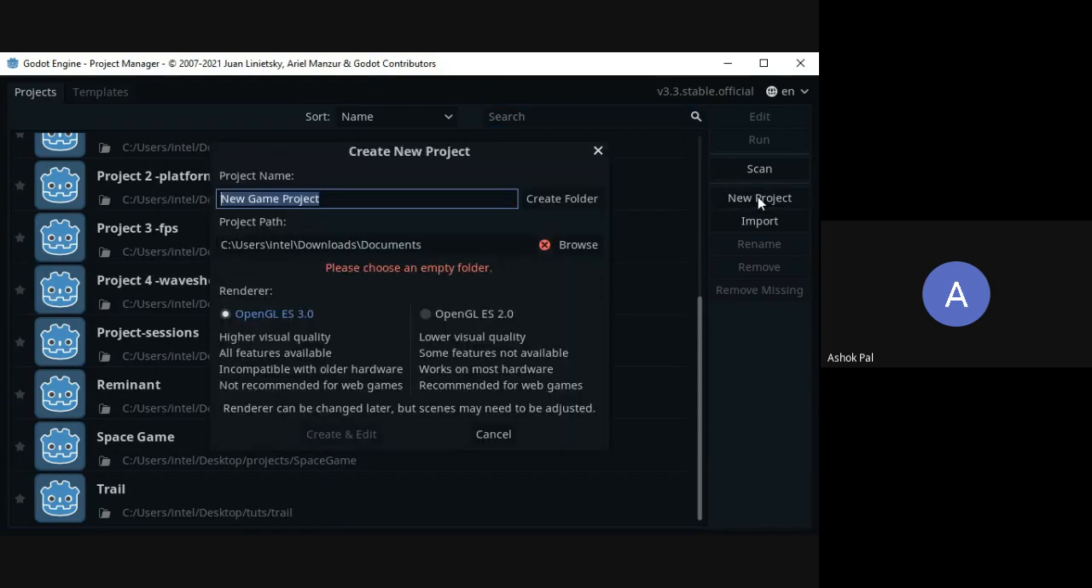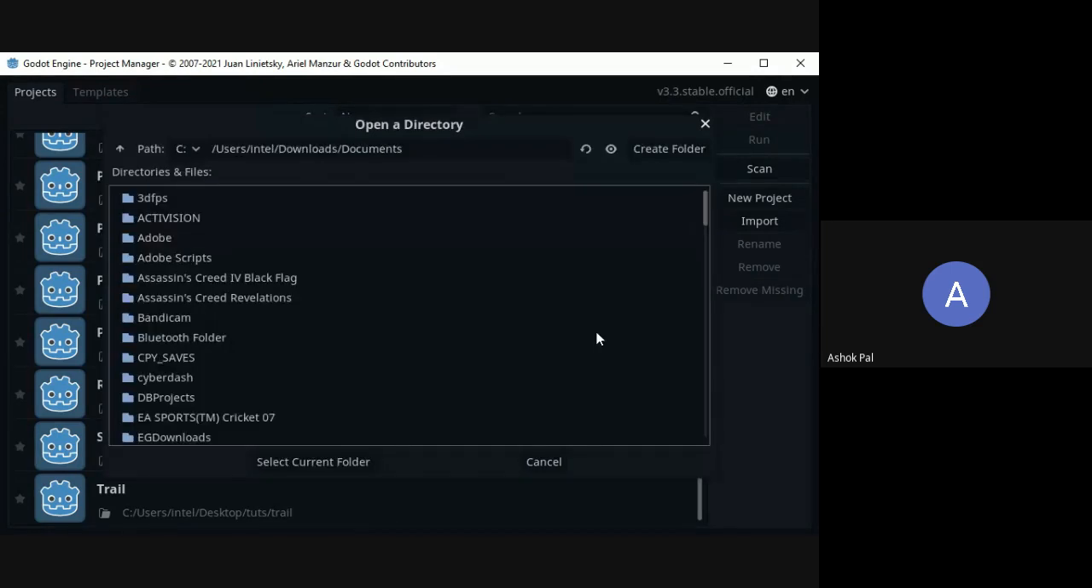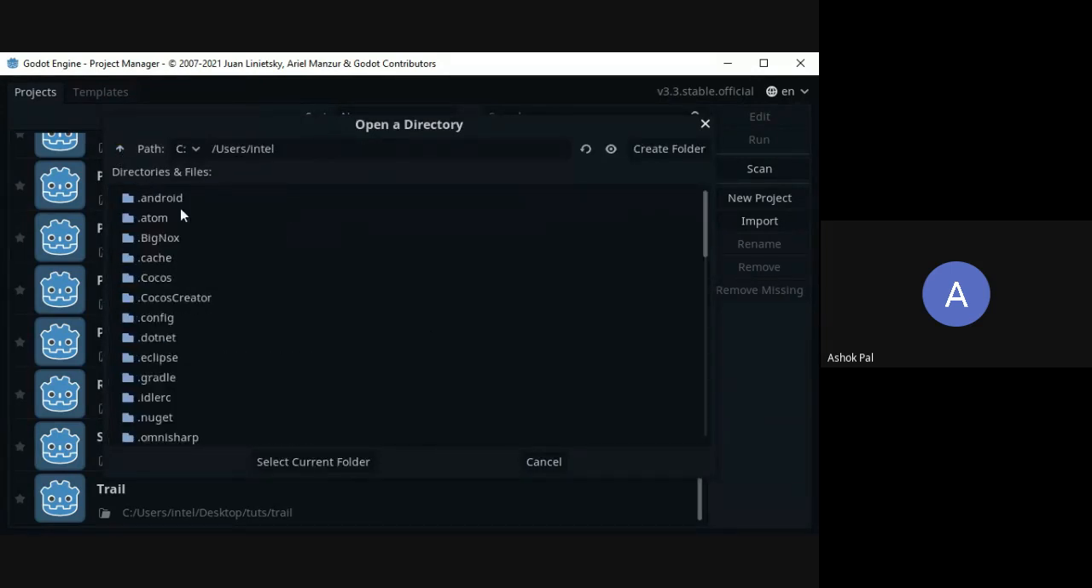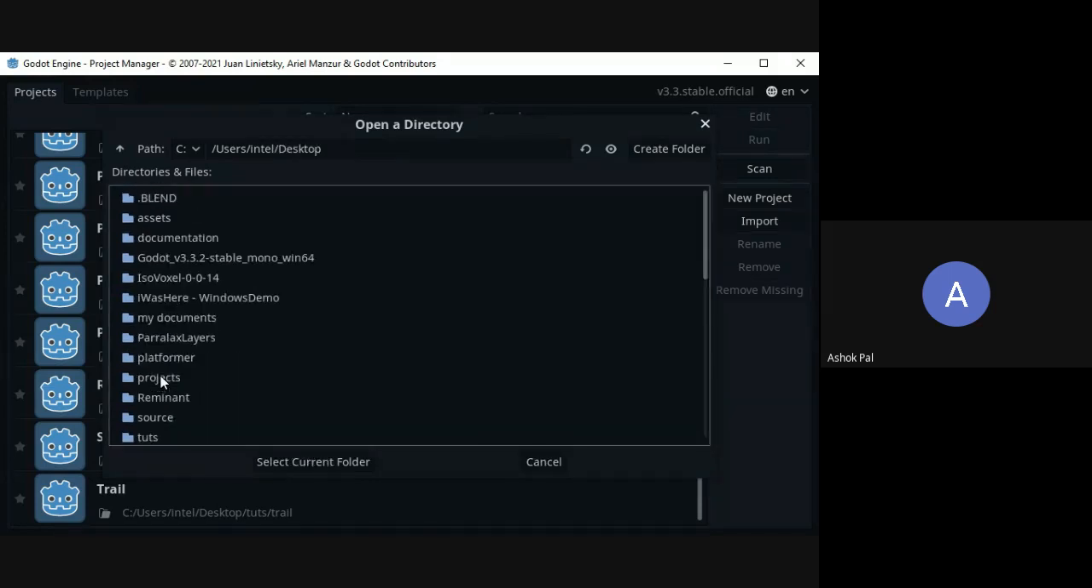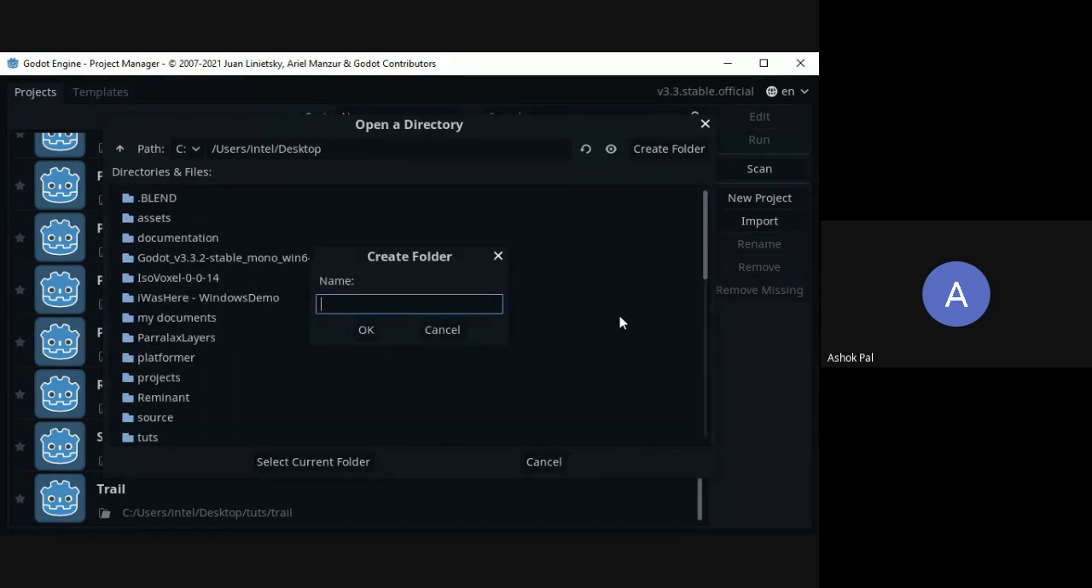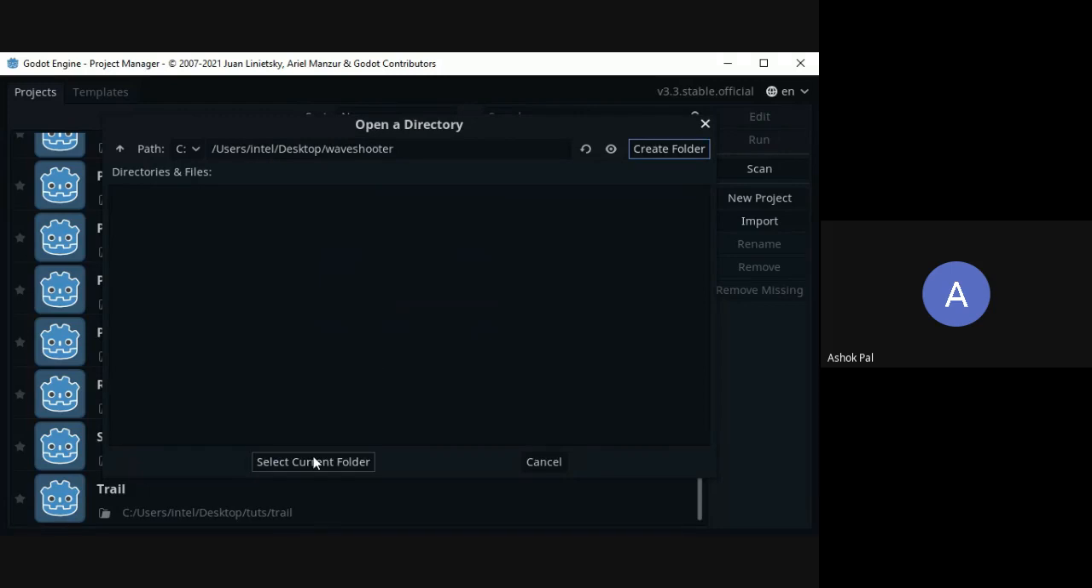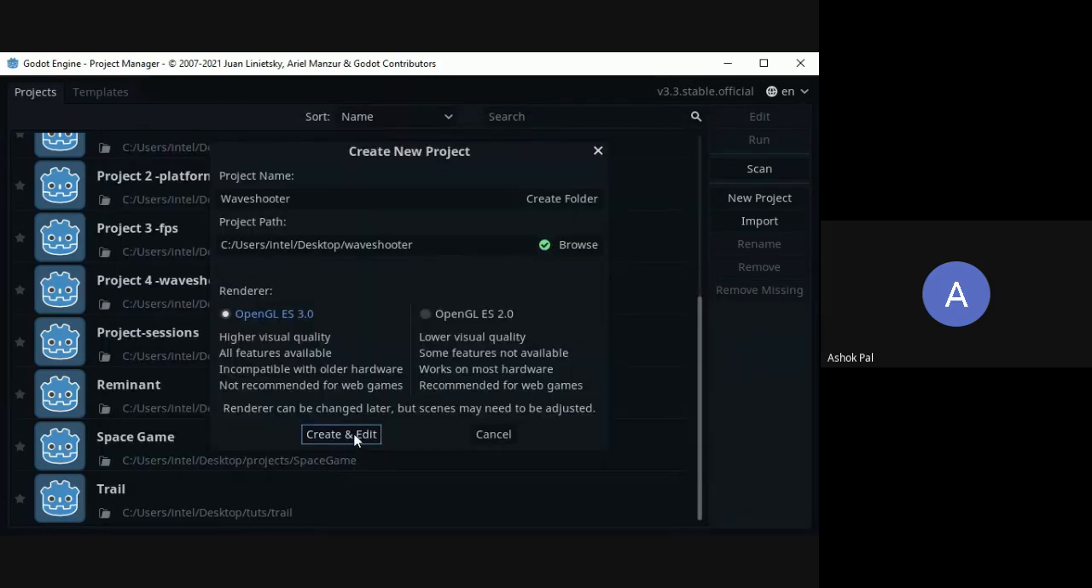Just click it here, and then project file path. You can tell the path. For now, I will just create it on my desktop. Where's the desktop? Here, desktop. Create a folder, and this will be a wave shooter. So I will write wave shooter and click OK. Then select this current folder and the project name will automatically come. Whatever name you have put for your folder, it will take as the project name as well. You can change the name if you want, but it defaults to the name of your project folder.